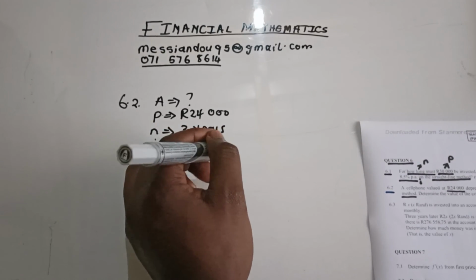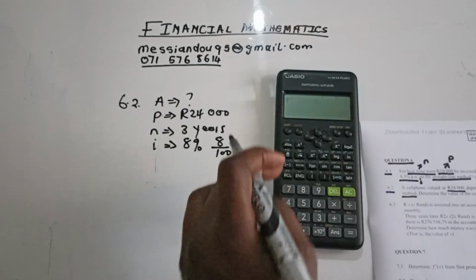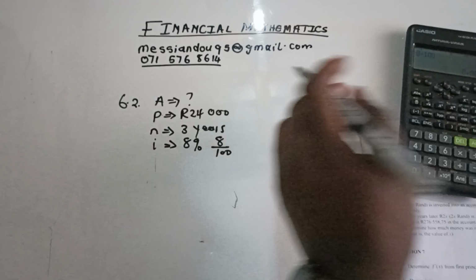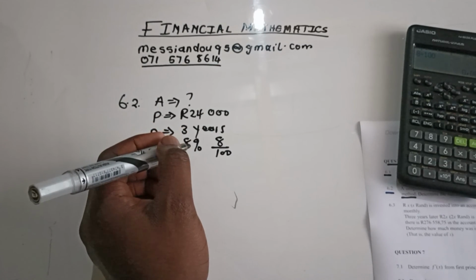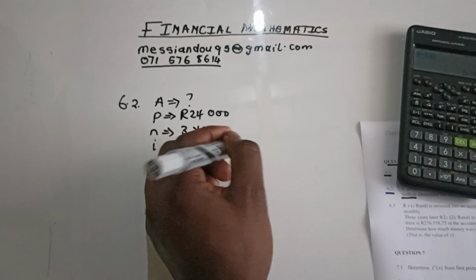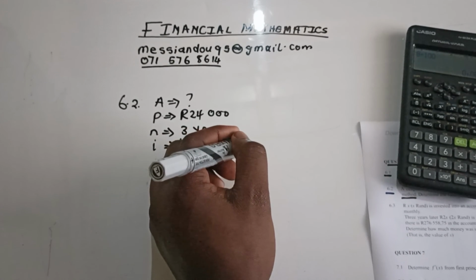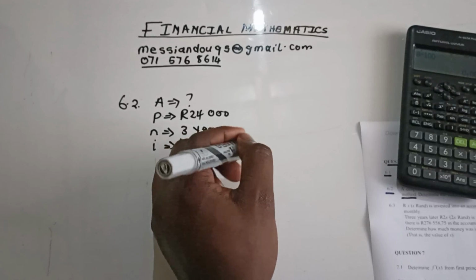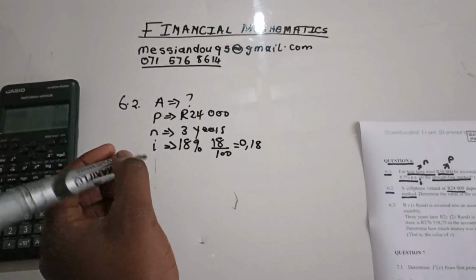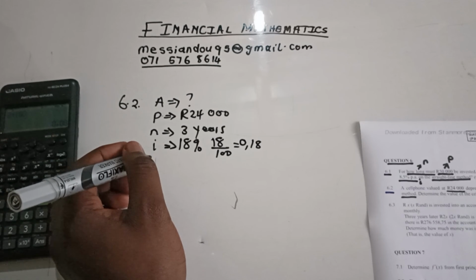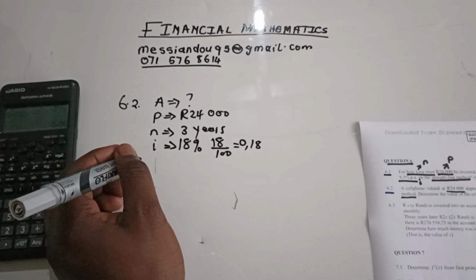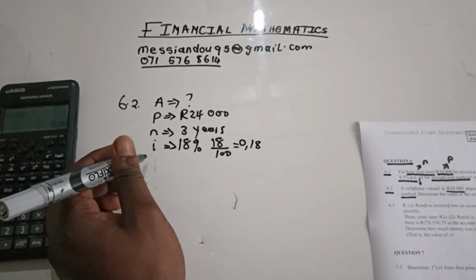Obviously, we have to divide it by 100. Let me do it quickly. 8 divided by 100 is going to give me 0.08. It is 18, not 8. I'm going to get 0.18 as my interest. Okay, then what else? Oh, the reducing balance method.